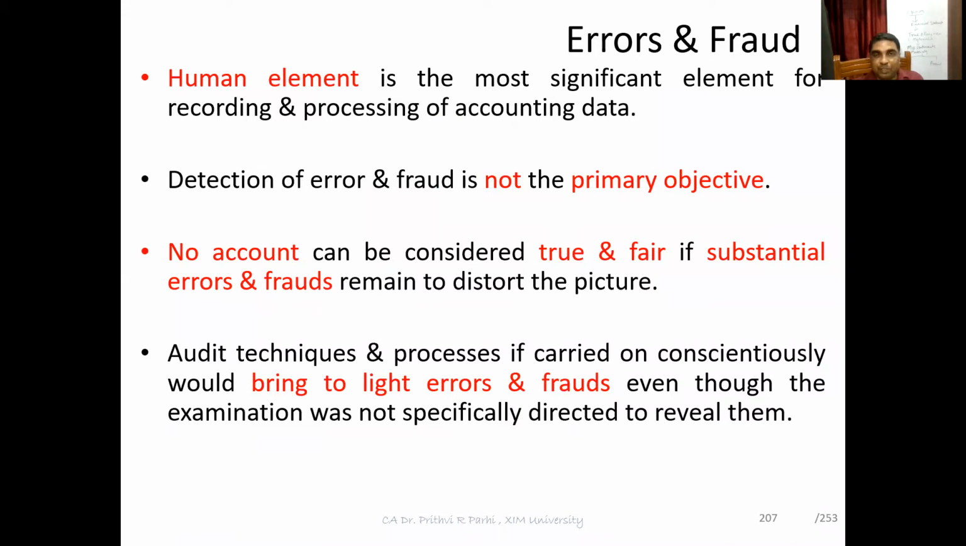And from the very beginning, we know the objective of the audit is to express an opinion on the financial statement. The objective of audit is not to detect error and fraud. Error and fraud is not the primary objective. Okay, it may be one of the incidental or secondary objectives, because if error and fraud is there, then the auditor may not be able to form an opinion, if these errors and frauds are material. Therefore, detection of error and fraud may be a secondary or incidental objective, but that's not the primary objective. The primary objective is only to express an opinion.